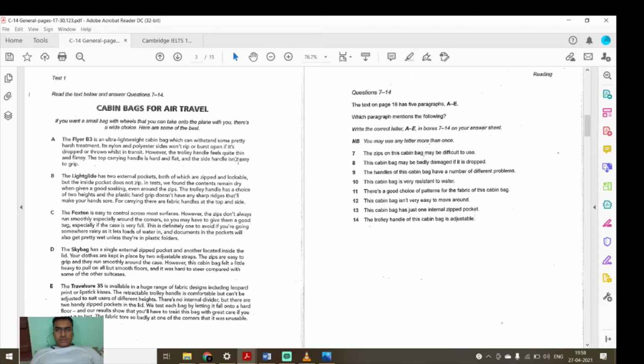Okay, till now nothing. However, the trolley handle feels quite thin and flimsy. Okay, here it has been written the handles of this cabin bag have a number of different problems. So what we will do, I will write it.